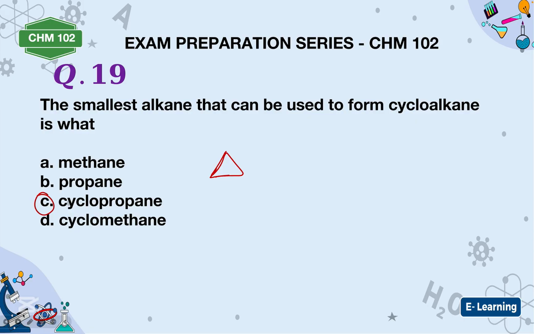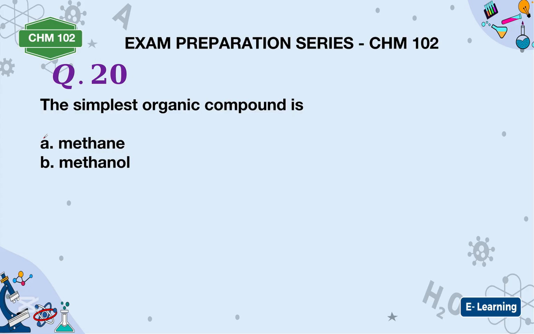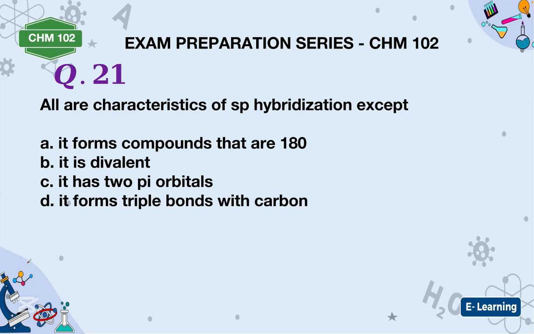All right, the simplest organic compound known is methane. All right, that is the simplest organic compound known. All are characteristics of sp hybridization except: it forms compounds at 180 degrees. Yes, it is divalent. It has two pi bonds. Yes, they have two pi bonds. It forms a triple bond with carbon. This divalent is not a characteristic. All right, so take note of that.